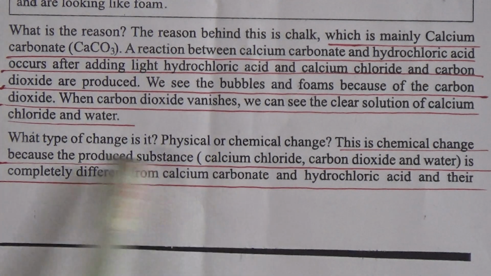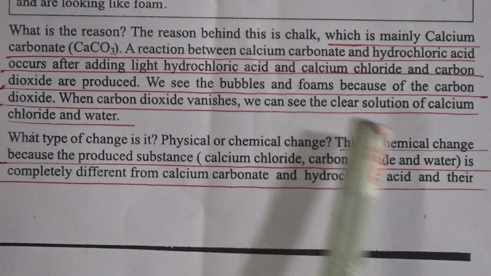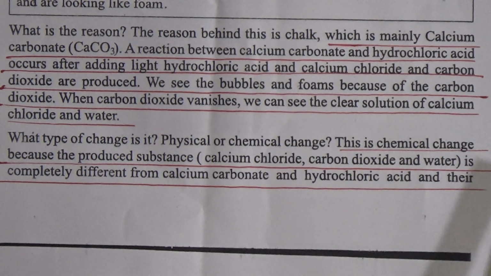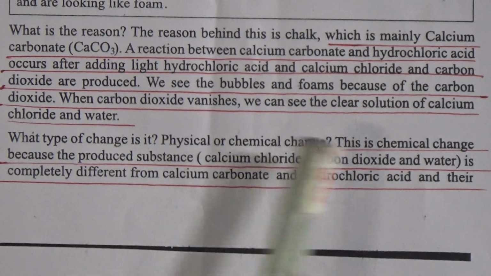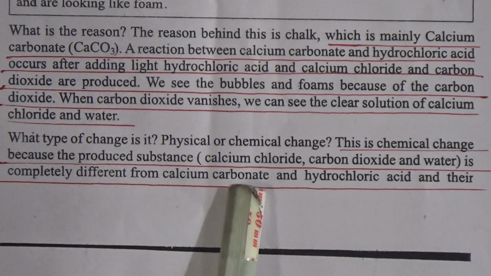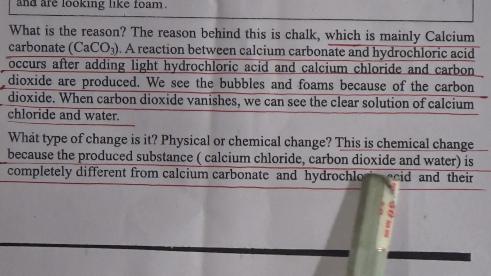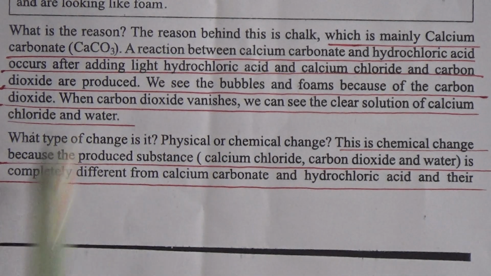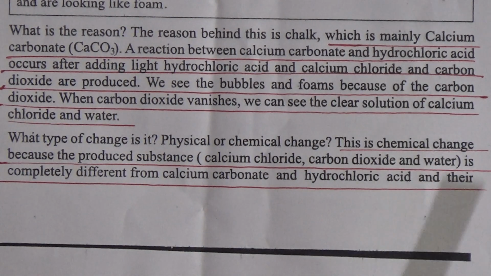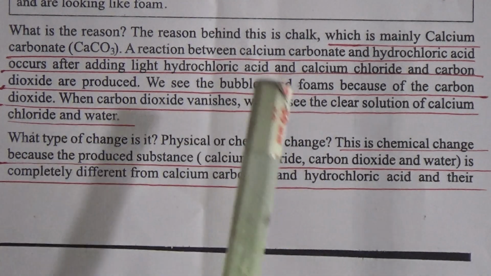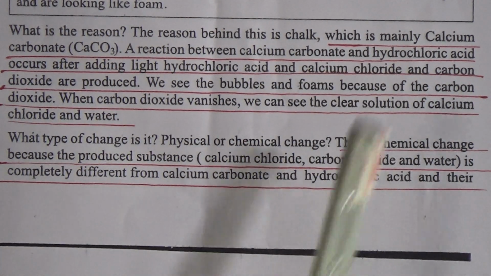Now, what type of change is this? Is this a physical or chemical change? So my dear students, this is a chemical change. This is obviously a chemical change, because the produced substances, that is calcium chloride, carbon dioxide and water, are completely different from calcium carbonate and hydrochloric acid, and their properties are also different. So this type of change is a chemical change.